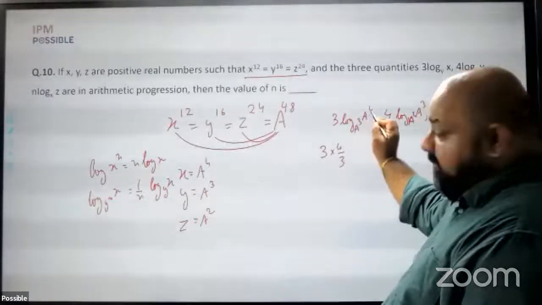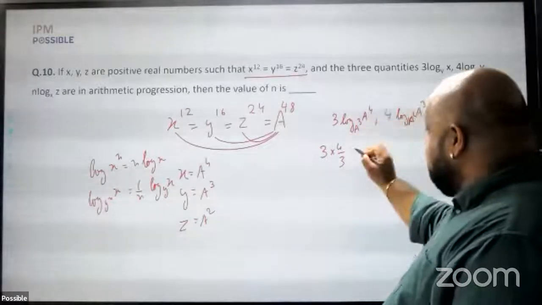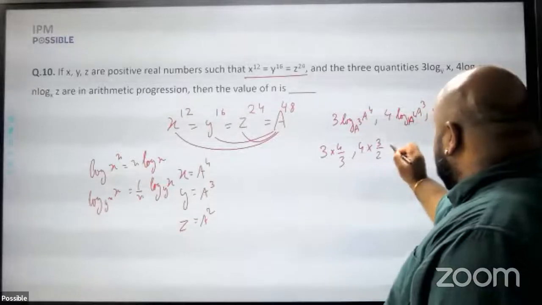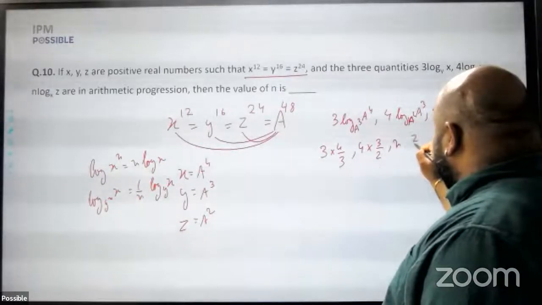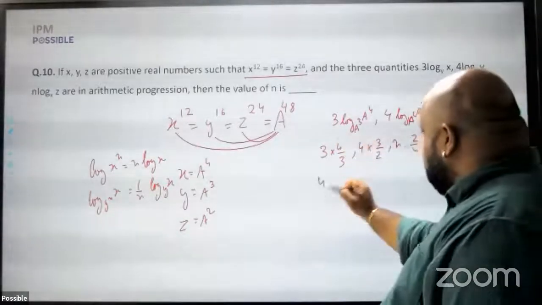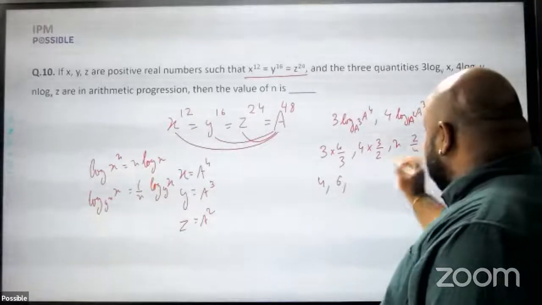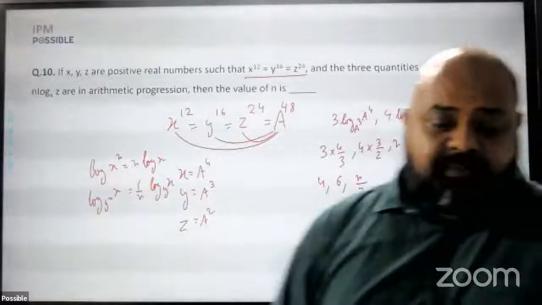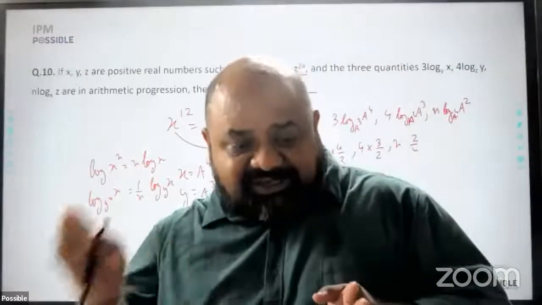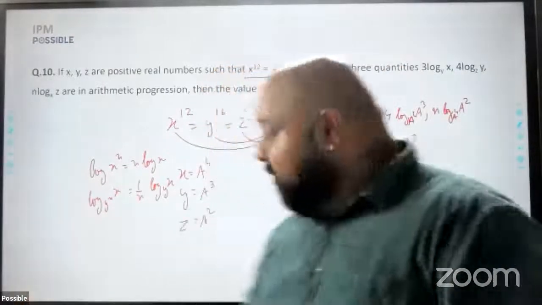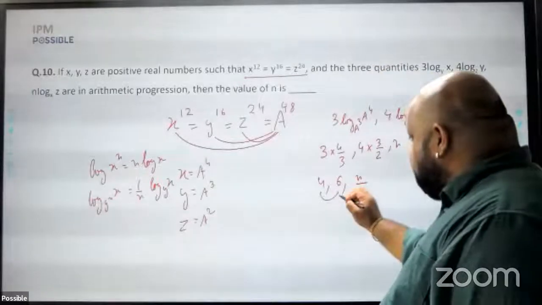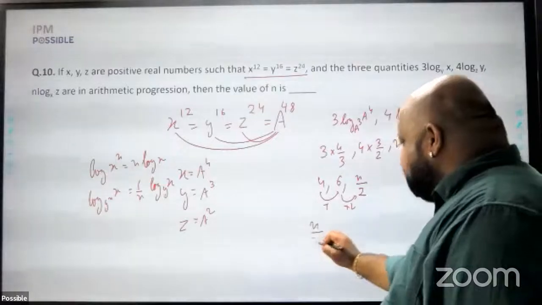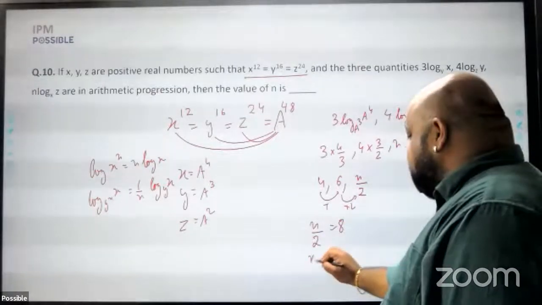What will be left is log of a to the base a, that gets cancelled or becomes 1, comma 4 into 3 by 2, comma n into 2 by 4. This will be 4, 12 by 2 is 6, and this will be n by 2. These three numbers are in AP. So if 4, 6 and the third number are in AP, what will be the third number? 4 plus 2, 6. Therefore, this has to be 6 plus 2, 8. And therefore, n by 2 has to be 8, which means n is equal to 16.